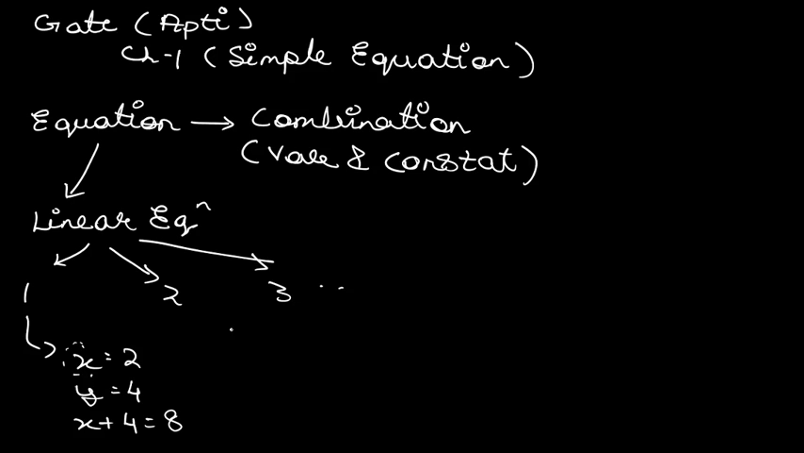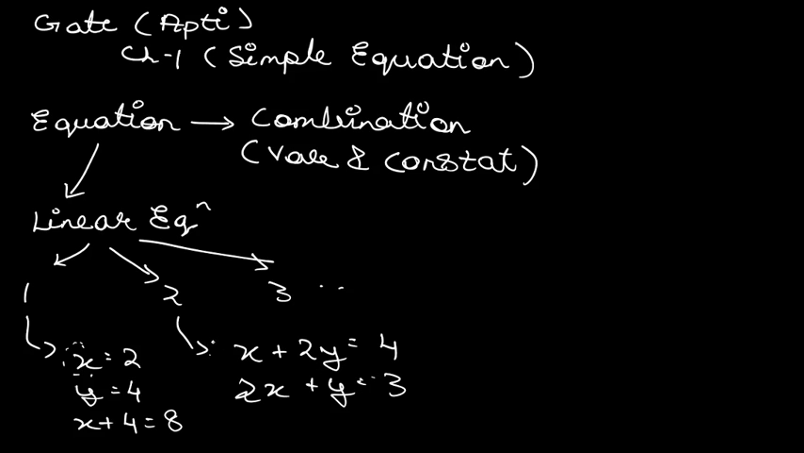If we are talking about the linear equation in two variables, then you can have something like x plus 2y is equal to 4, or 2x plus y is equal to 2, or something like this. And what you are going to do is solve this equation and find the answer. You can find the value of x and you can find the value of y.